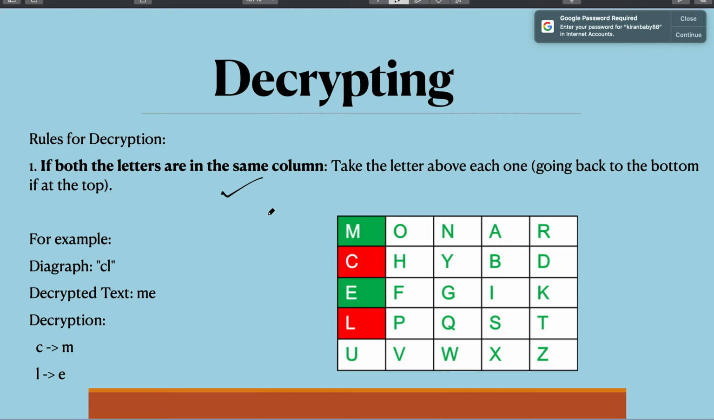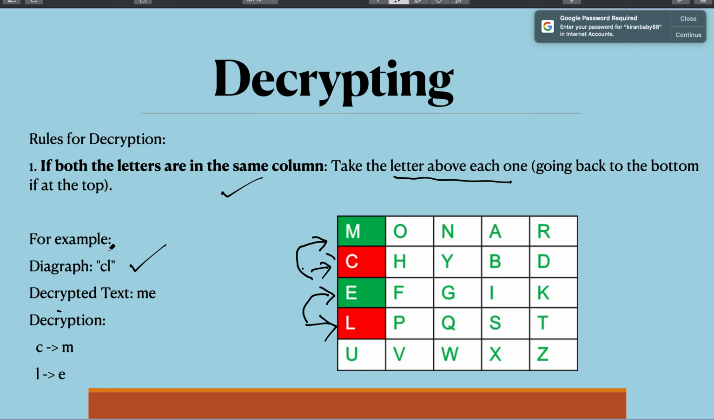That is, you check whether the elements are in the same column. For example, the digraph C and L. If they are in the same column, you take the alphabet that lies just above each one. In encryption it was below; here in decryption it is above. That is the only difference. Take the letter above each one. So for CL it is M and E.